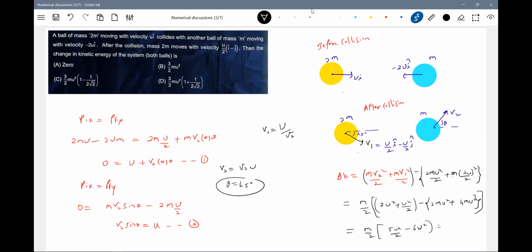m by 2 we took outside, no? V2 is root 2, so 2u square. V1 is u by root 2, so u square by 2, 4, 5 u square by 2. That is okay. Final and initial kinetic energy: the final will be less. Delta K, I got negative, which means final will be less here.